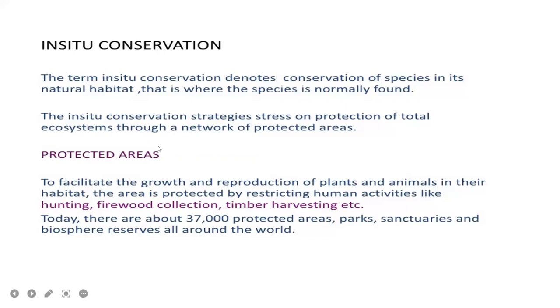So here they are growing in their natural habitats only. The term in situ means conservation of species in its natural habitat, that is where the species is normally found. It is called in situ conservation.